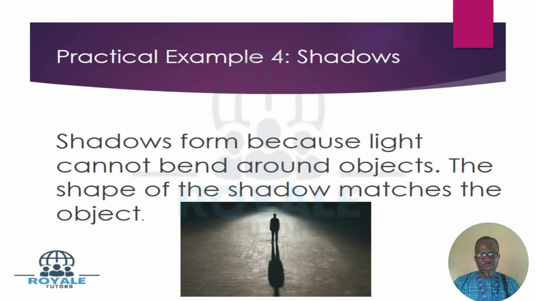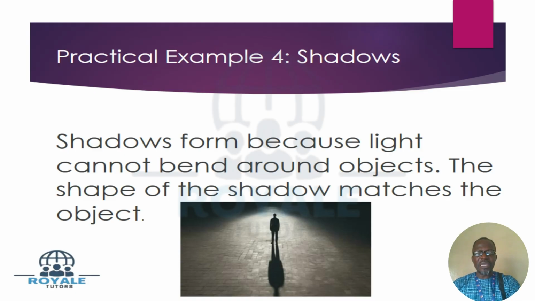Let me read what is here. Shadows form because light cannot bend around objects. Look at this man.